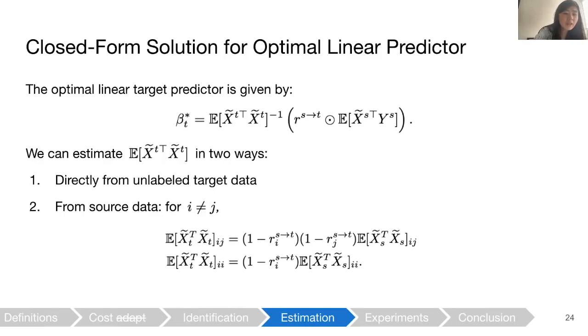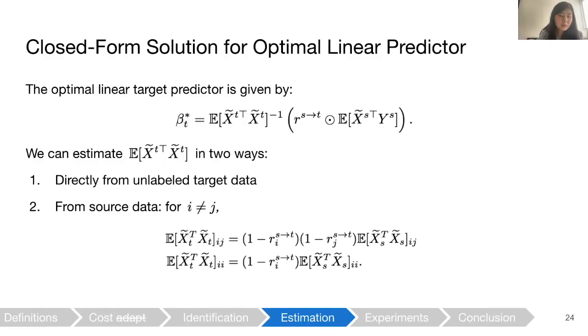We also derive a closed form solution for the optimal linear predictor in target. So this is given by this equation: the inverse of the covariances of the target times this relative missingness rate, which is element-wise multiplied with the covariances between the covariates and the label. And so we can estimate the second term already using source data.